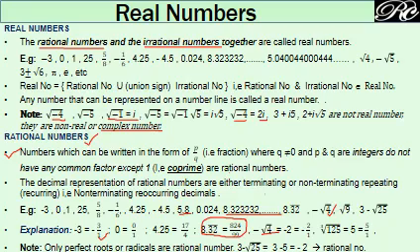It is rational. If you take 0.25, converting it into a fraction by removing the decimal point, placing 2 zeros in the denominator ahead of 1 and simplifying it, you will get 1 by 4. Yes, it is also a fraction, therefore it is rational.